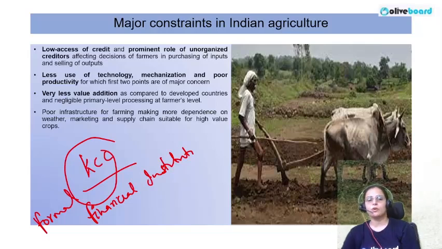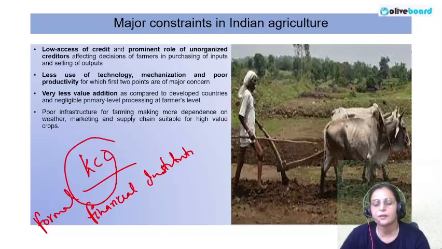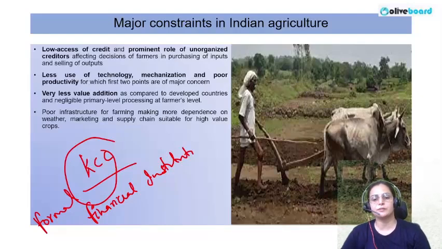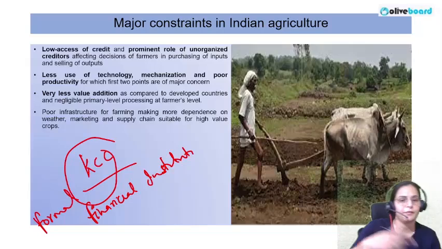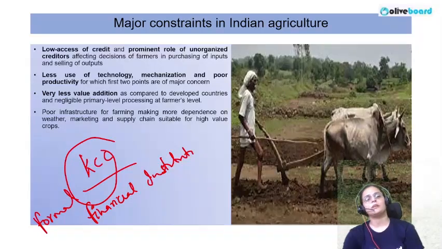That is one of the reasons that most farmers are not able to install these machines in their farmlands for different agriculture operations. There is also very less value addition, infrastructure facilities are not so good, and value addition practices are not so good.